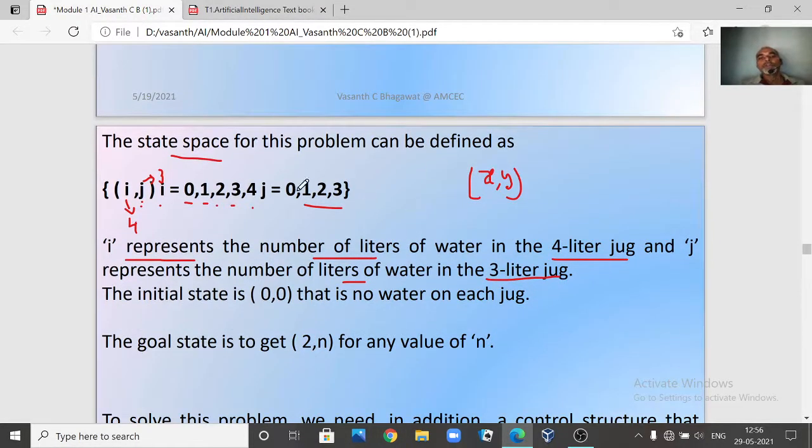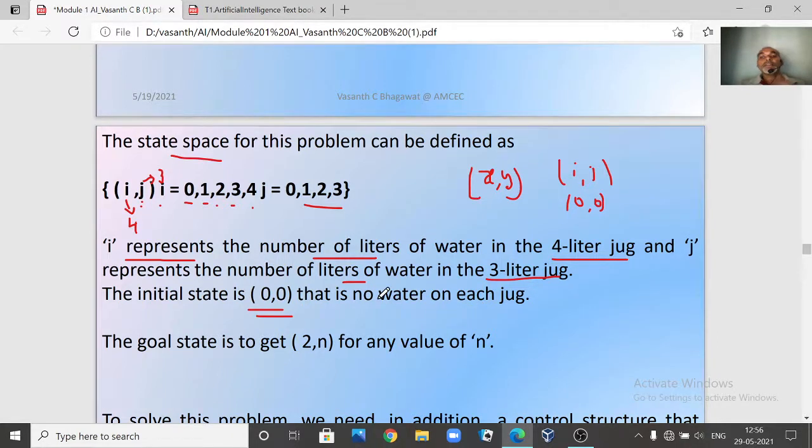So if this is how you represent your state, i j, what will be your initial condition? Initially both the jugs are empty, so i will be 0 and j also will be 0. So 0 comma 0 is your initial state, as there is no water in either jug.